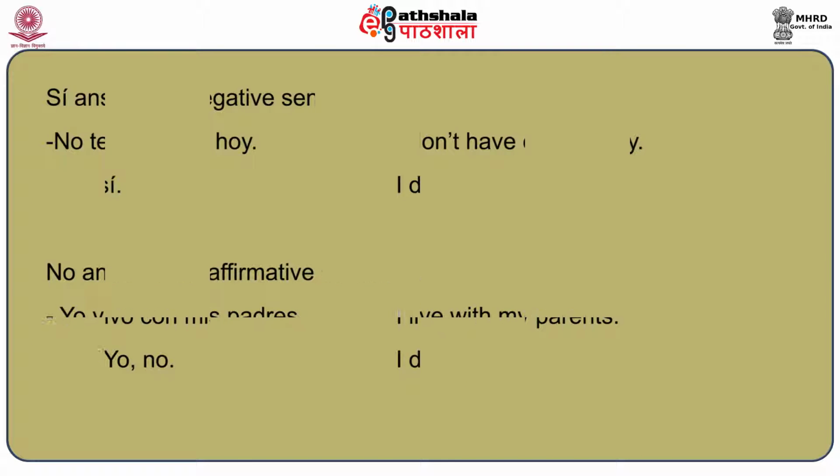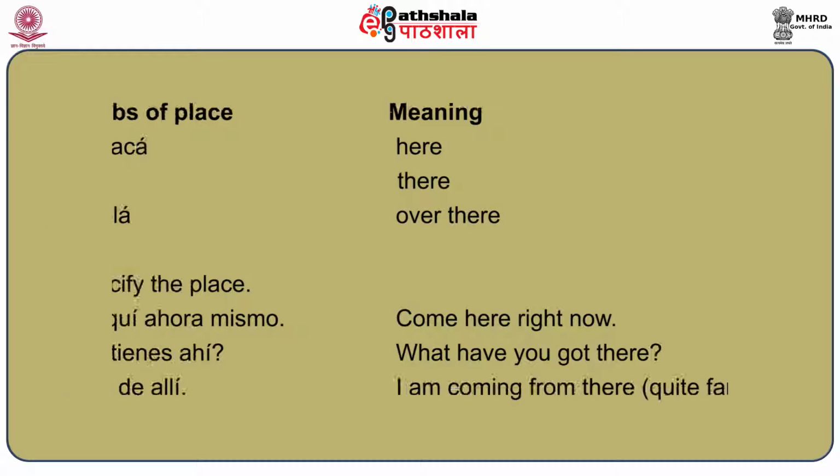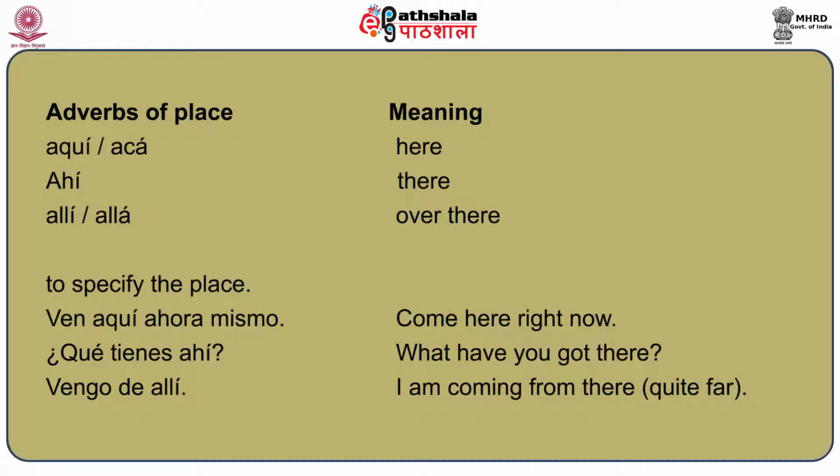Apart from these, we have also seen the adverbs of place. So let's quickly review them. Adverbs of place are aquí or acá, meaning here, ahí, meaning there, and allí or allá, meaning over there. This we have learned in the previous module as well.